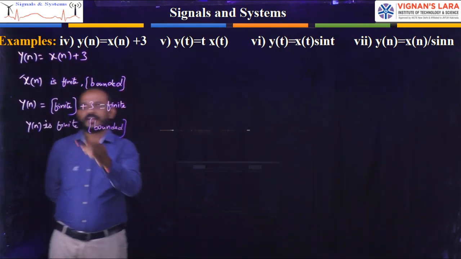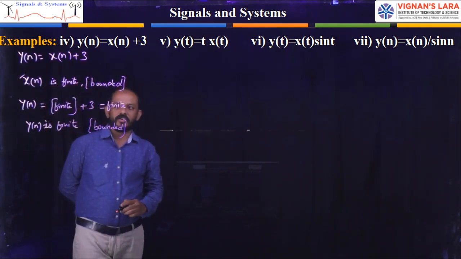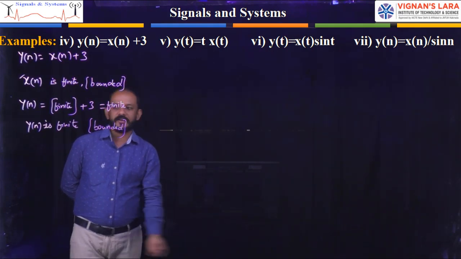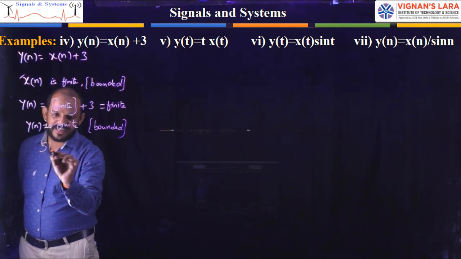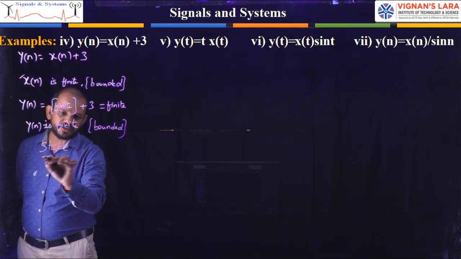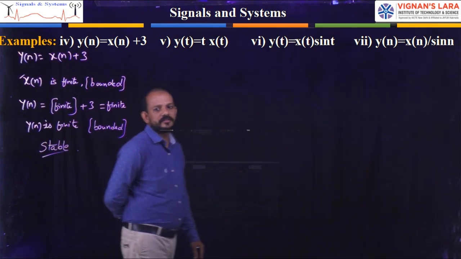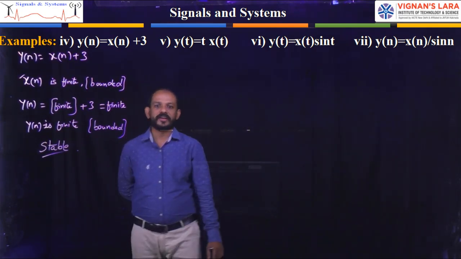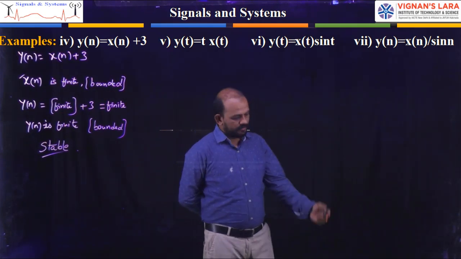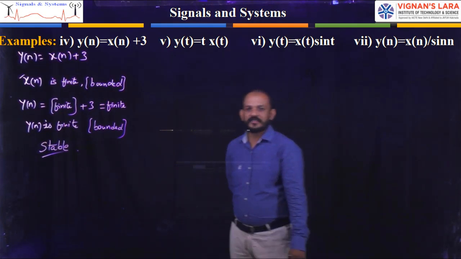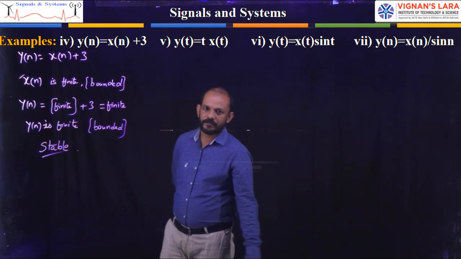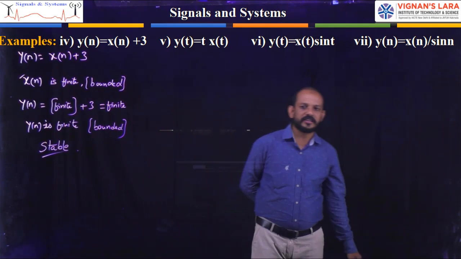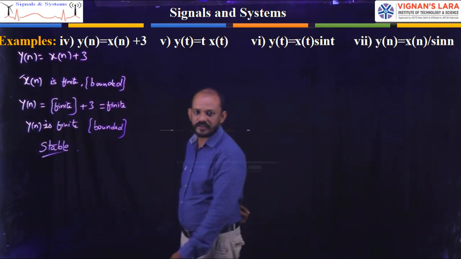That is, the input is bounded as well as the output is bounded, so we can say this system is a stable system. Is it clear? So the first one: y of n equal to x of n plus 3. I consider the input as a bounded, finite value. If I add 3 to that finite value, the answer will also be finite. That means the output is also bounded.